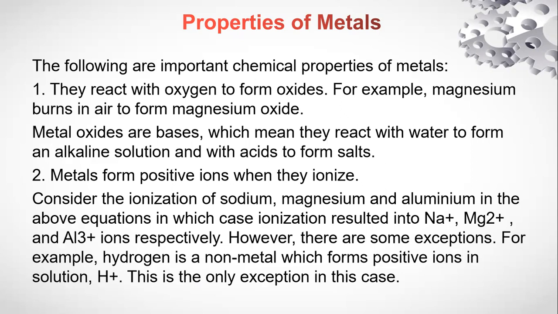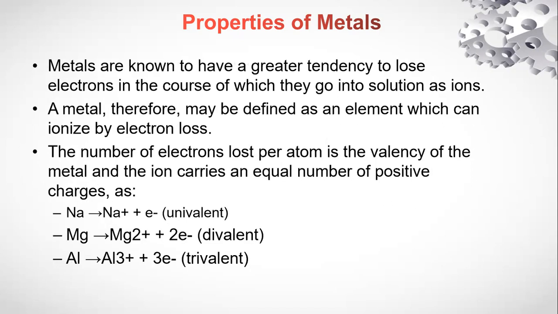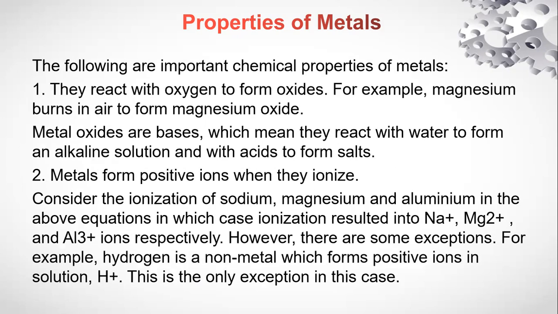Consider the ionization of sodium, magnesium, and aluminum in the above equations which we have seen on the other page. The ionization of these three results in sodium ion, magnesium ion, and aluminum ion, respectively. However, there are some exceptions. Take an example, hydrogen. This is simply a non-metal which forms positive ions in solution. So this is the only exception in this kind of case.